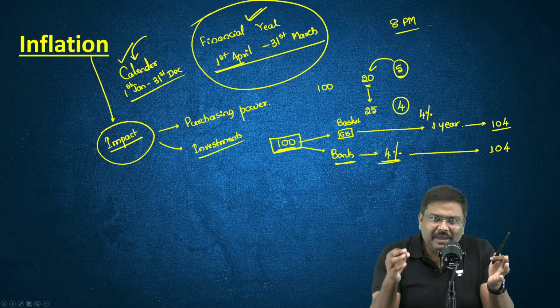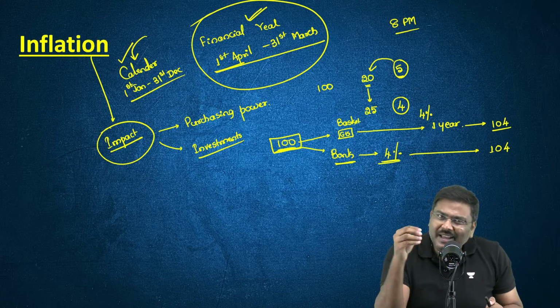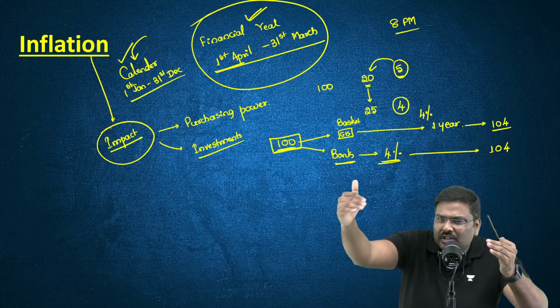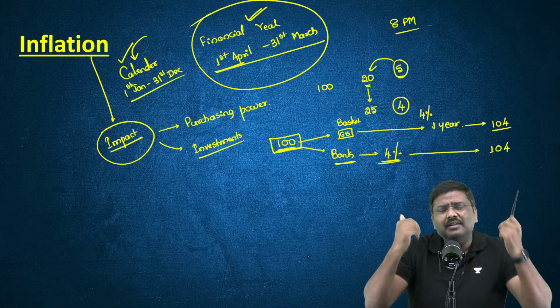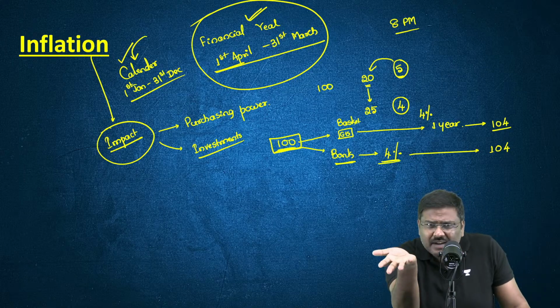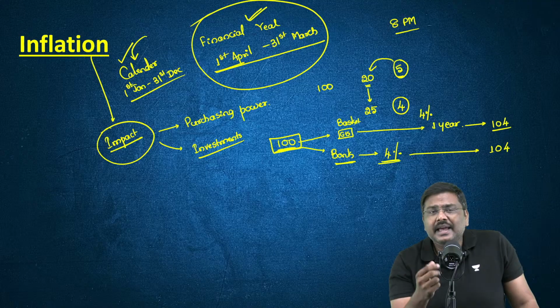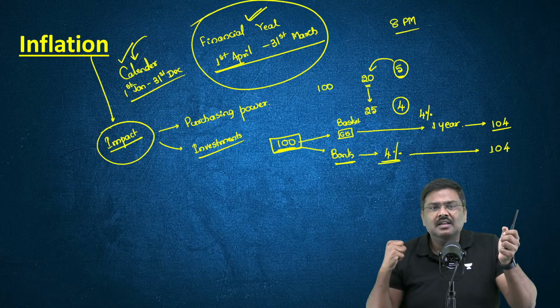Now you tell me, in reality, did you earn anything more? If you use this money to go to the market and purchase the goods and services, is any savings left in your hand? Absolutely not. So, can I now simply say inflation will eat away your returns?